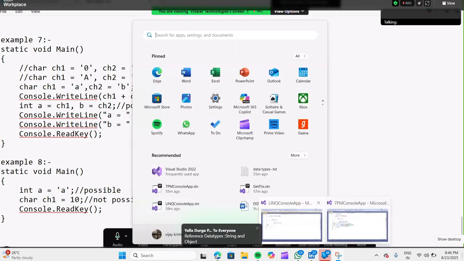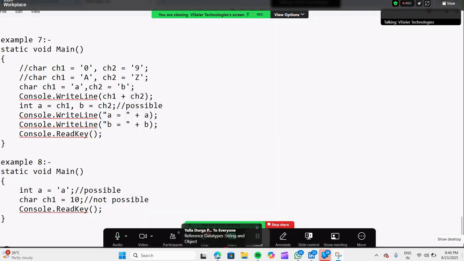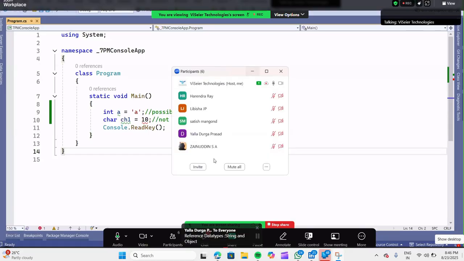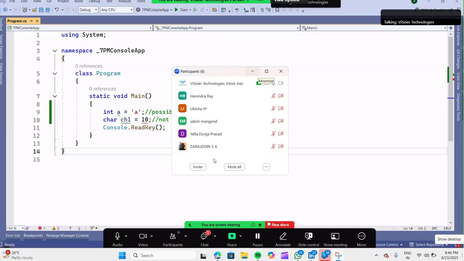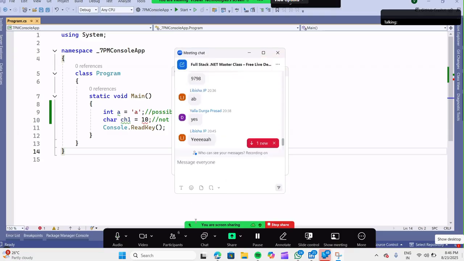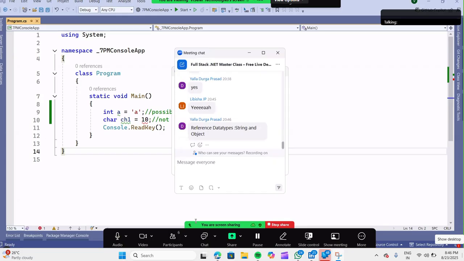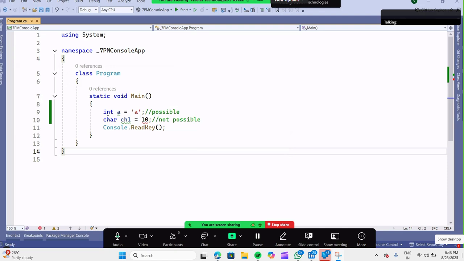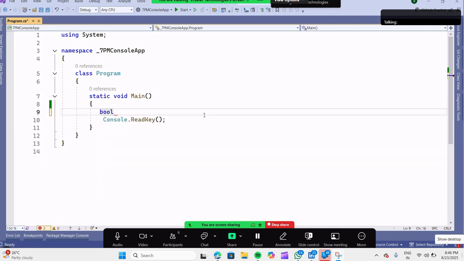Last and finally, I will show you the Boolean type. Then the remaining we'll continue tomorrow. New people, anybody having any questions, you can ask. Even career oriented, anything you want, you can ask. Reference types we will see in tomorrow's session. Today we'll complete the value types.